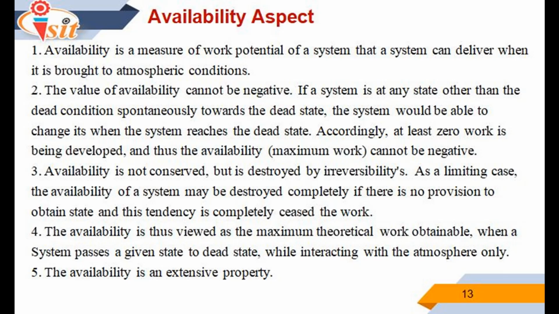The third point is that availability is not conserved but is destroyed by irreversibility. As a limiting case, the availability of a system may be destroyed completely if there is no provision to obtain the work. The fourth important point is that availability is viewed as the maximum theoretical work obtained when a system passes from a given state to the dead state while interacting with the atmosphere only. And the fifth important point is that availability is an extensive property.